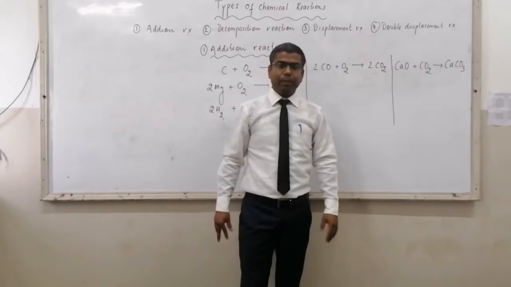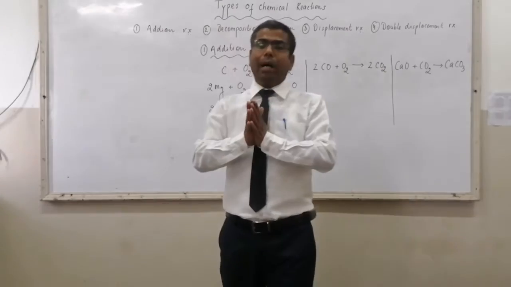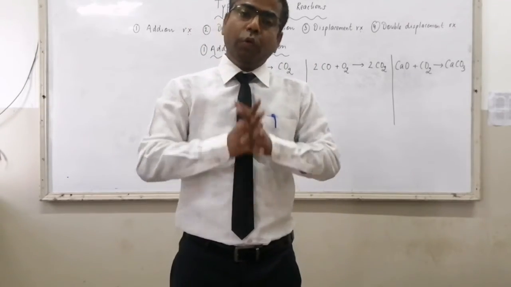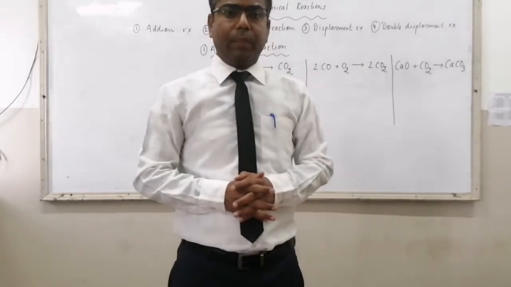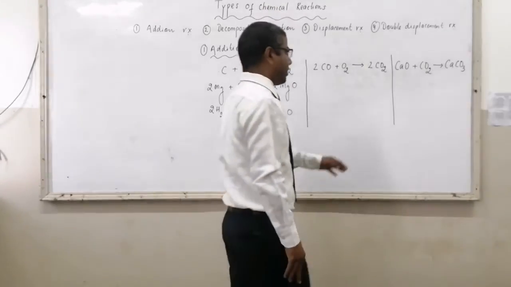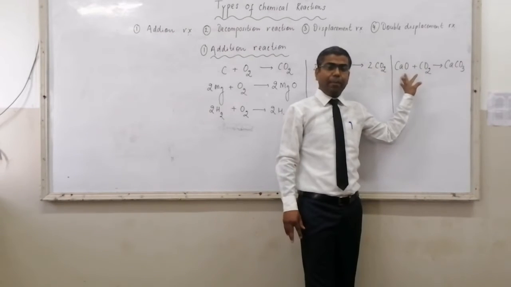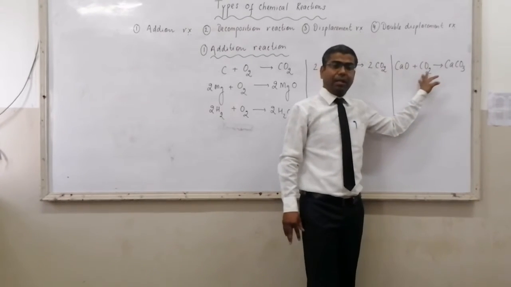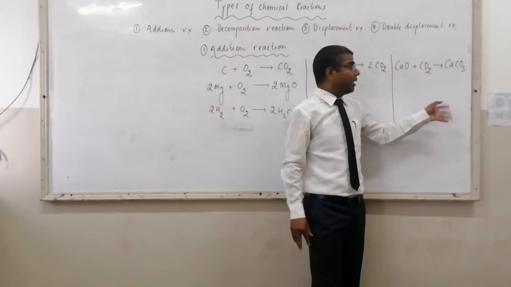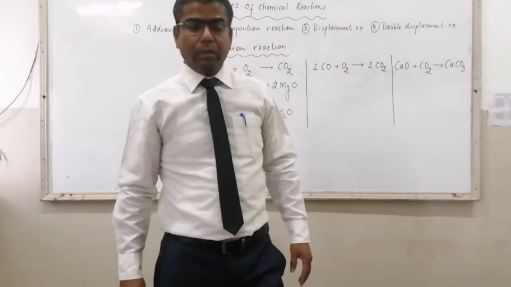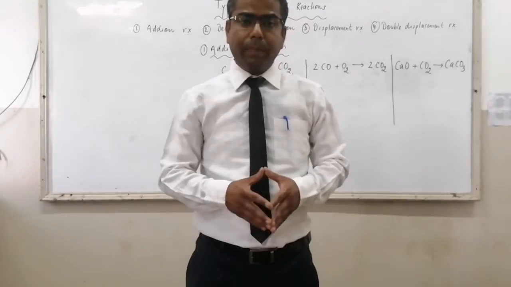Now the third type, where one compound reacts with another compound to form a new compound. So here calcium oxide is a compound because it contains more than one type of atom. Then we have carbon dioxide, a compound, it contains more than one type of atom. Then we have calcium carbonate, a compound.